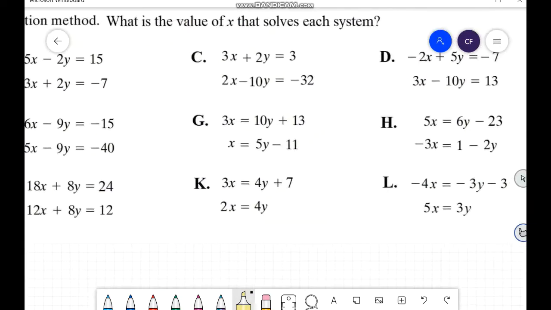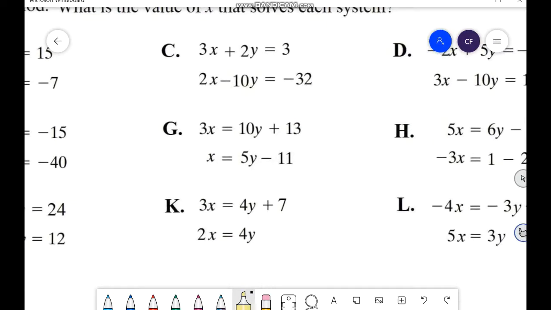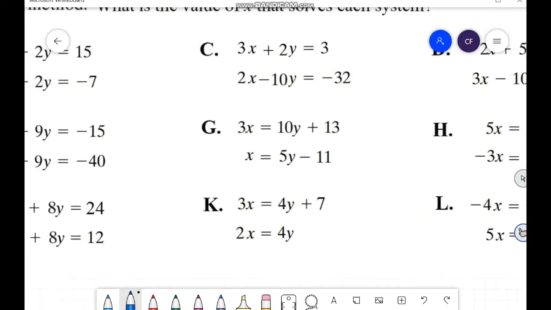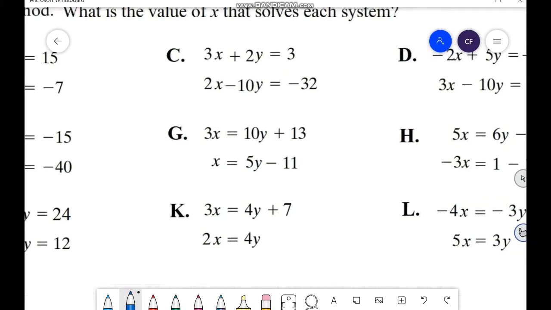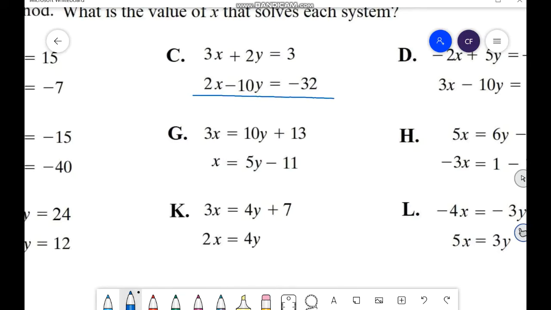Let's work together here on letter C. Remember, for this addition method, we're going to add both equations. The objective is to eliminate one of the variables. Before adding the equations, you need to multiply one or both equations by a number of your choice.